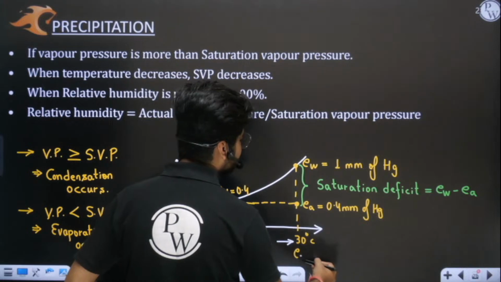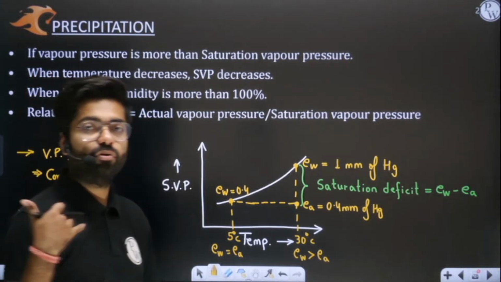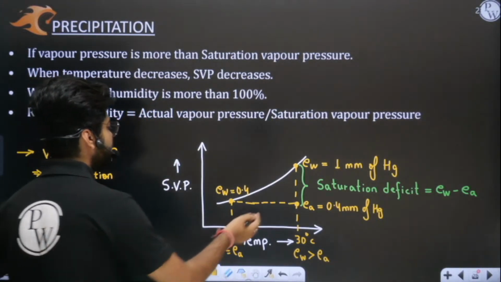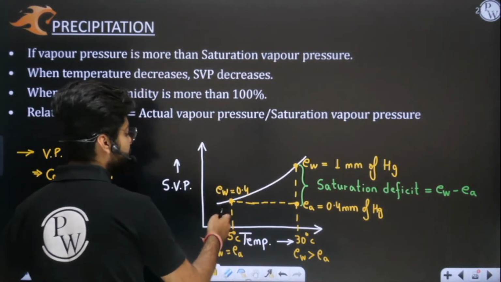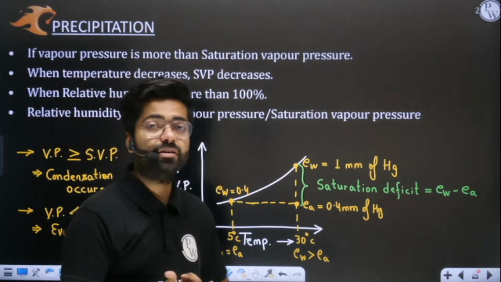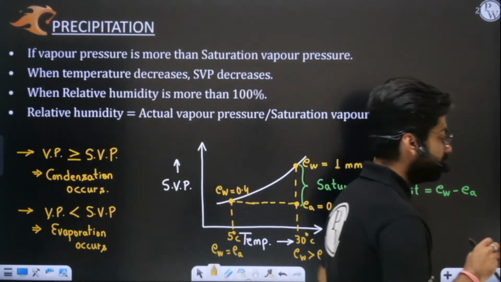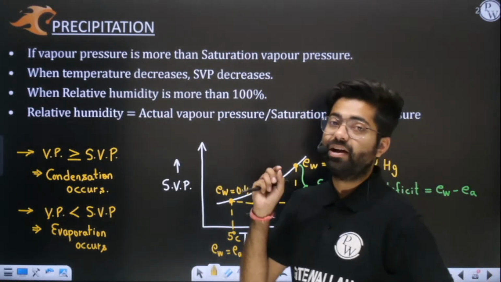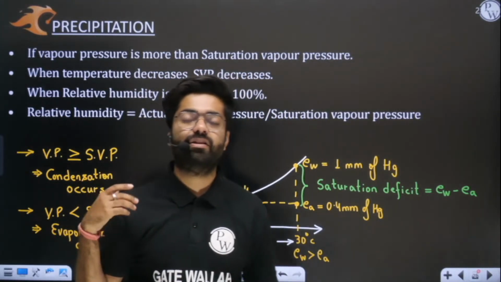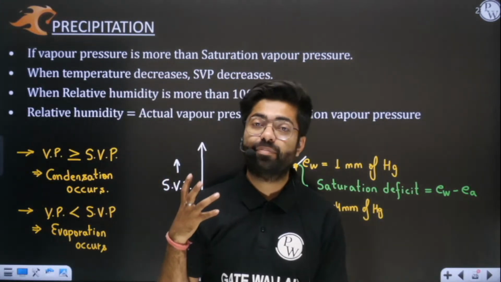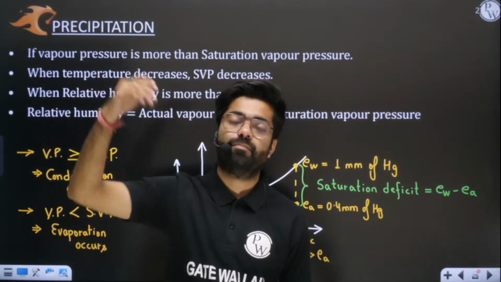But at 30 degrees Celsius, sir, saturation vapor pressure was more. We have more space in the atmosphere, more deficiency, or you can say holding capacity was too much. Here holding capacity is less. So at 5 degrees Celsius, at a lower temperature, what will happen? Sir, condensation will start happening. Yes or no? Condensation will start to occur, and you will see fog and cloud formation. You must have seen in hilly stations, whenever temperature is too low, cloud formation is there and you are not able to see the sun.